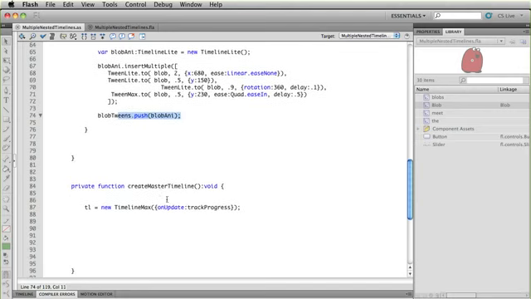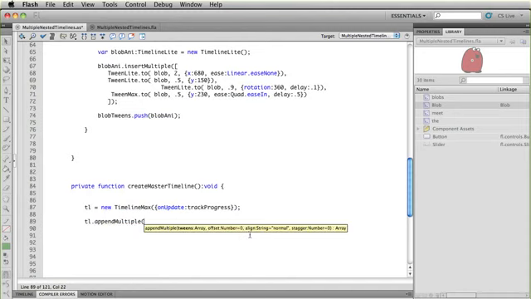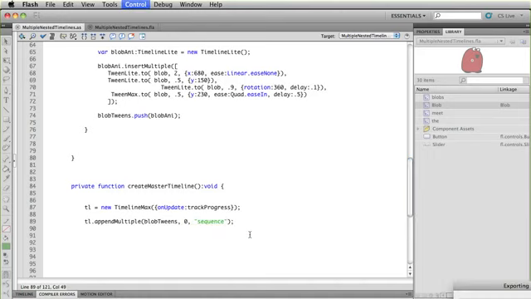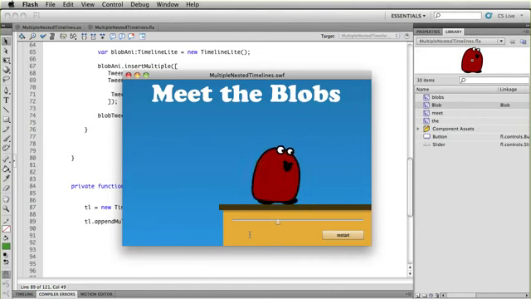But if I go to my create timeline method, once I've instantiated my TimelineMax, I can say tl.appendMultiple, and I'm going to be passing in the array of TimelineLites called blobTweens. I'm going to have an offset of 0, and let's use an align mode of sequence. And once I do that, one blob plays, and then the next, and then the next, and then the next, and we have 10 blob animations running here. If I hit the restart button, that's already hooked up, it's going to work.